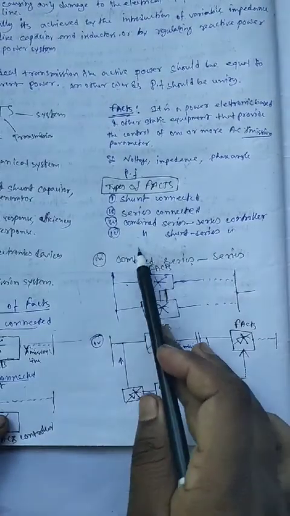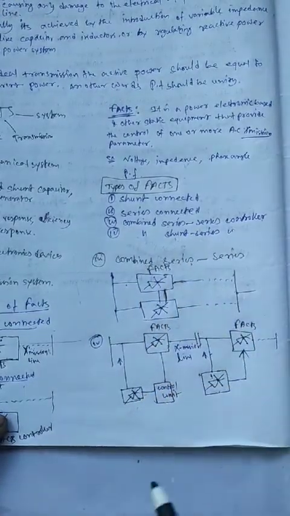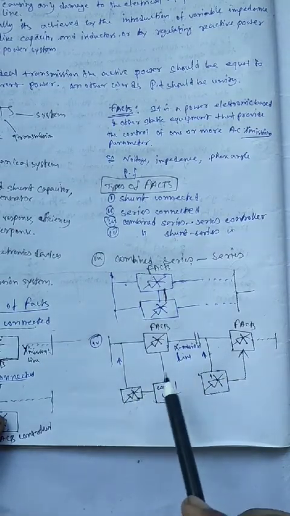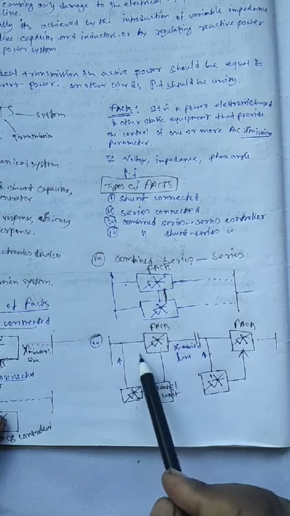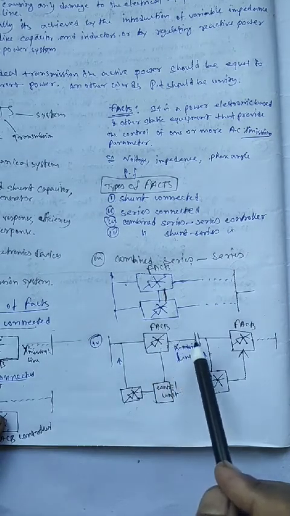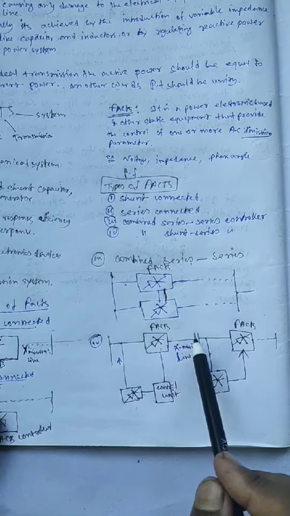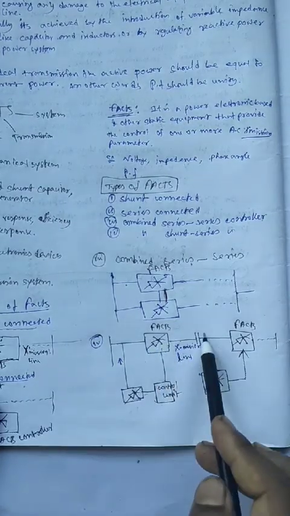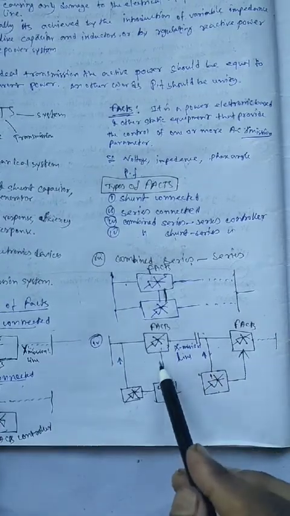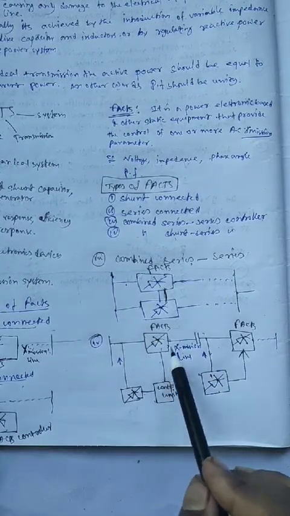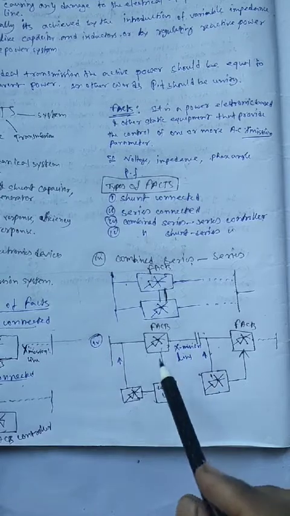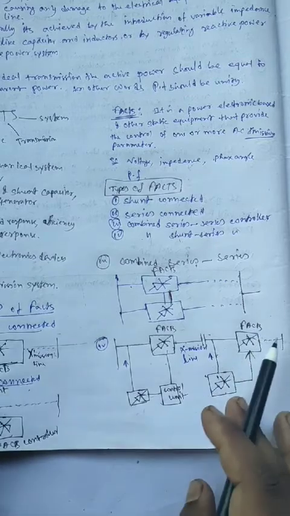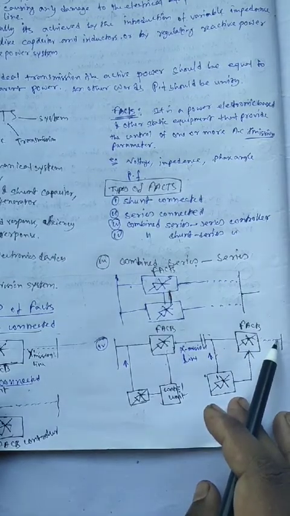Now the combined shunt series controller. This is the shunt series controller FACTS. These two FACTS are connected on a single line. Suppose this line is 750 km, here two FACTS are connected, one at 250 km and another at 100 km, combined as shunt series compensator FACTS. This is enough for your syllabus.